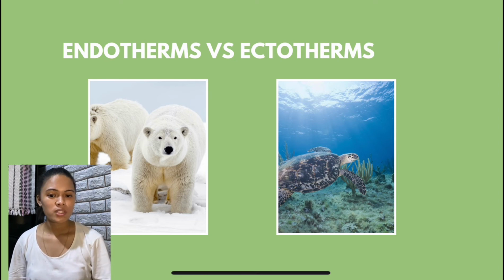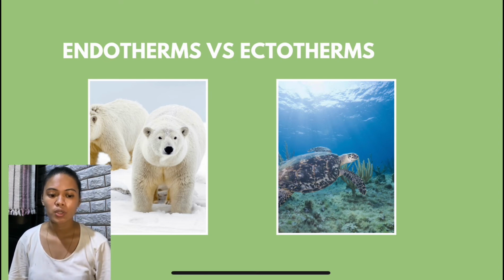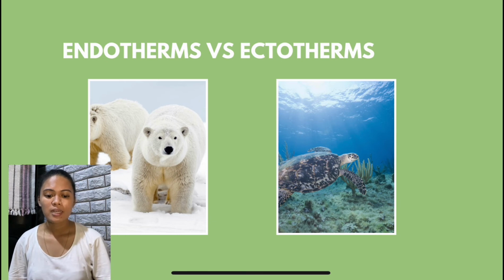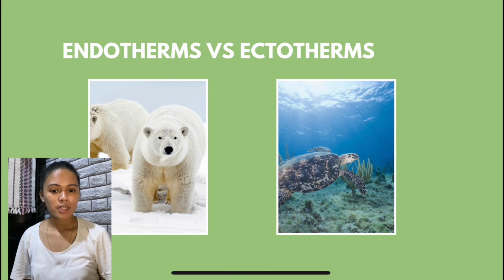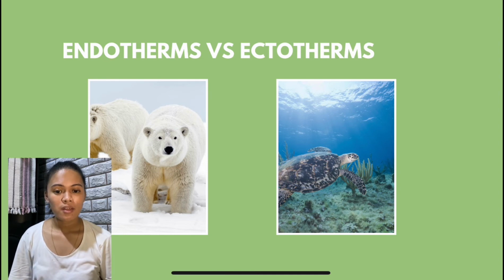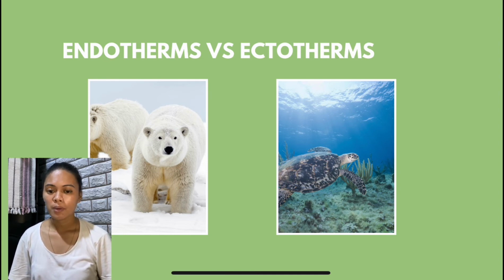Those that can maintain a constant body temperature independent of the environment are known as endotherms. Therefore, their body temperature tends to stay steady regardless of the environment. So if endotherms are known as warm-blooded animals, we also have cold-blooded animals, which are known as ectotherms. These are animals that cannot regulate their own internal body temperature.